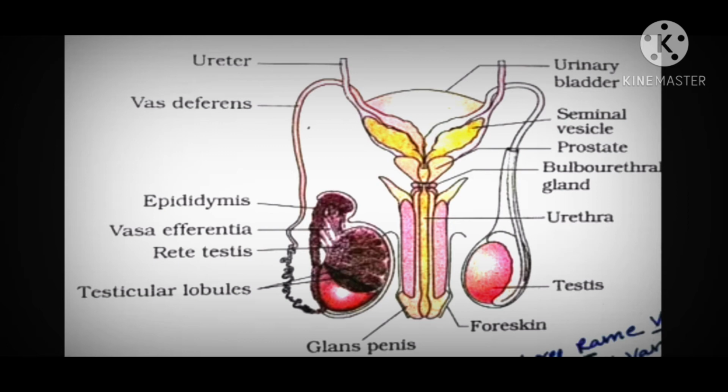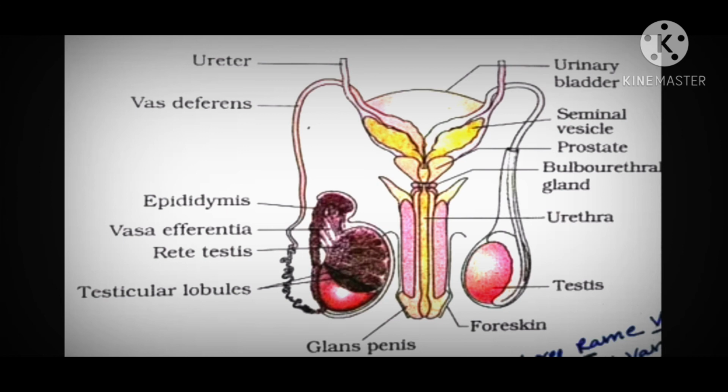At the base of the penis, a pair of pea-shaped glands is present, called the bulbourethral gland or Cowper's gland. It secretes fluid which lubricates the sperm, and all this secretion from the glands, along with the male gamete, comes outside from the urethra of the male body in the form of semen. The urethra releases urine and semen, but at different time intervals. That's why the male reproductive system is also called the urinogenital system.